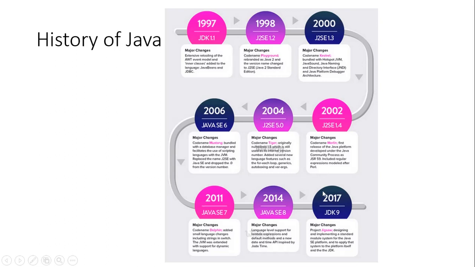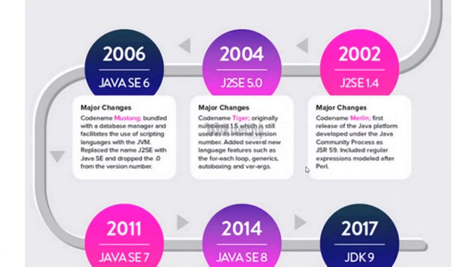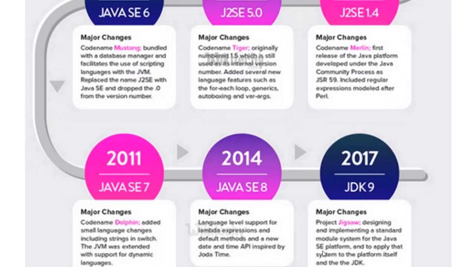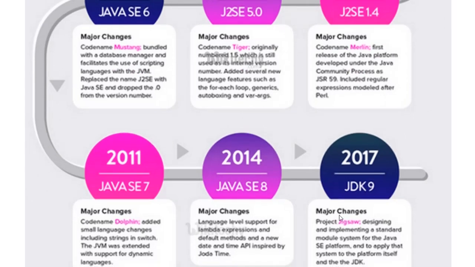There is another thing you must understand with JDK 9: the licensing they were using in these versions has drastically changed with the newer version of Java. So now the question is, suppose in my class, if you want to develop a Java application, what am I supposed to do? Should I download this JDK 9? The answer is no. Please do not download JDK 9. Download the older version, JDK 8.